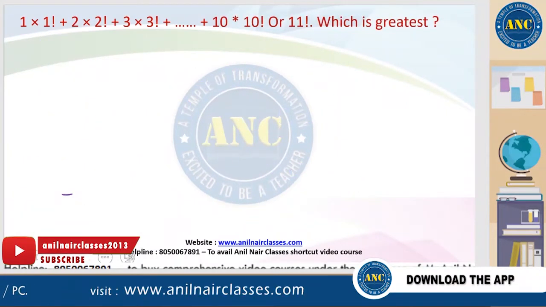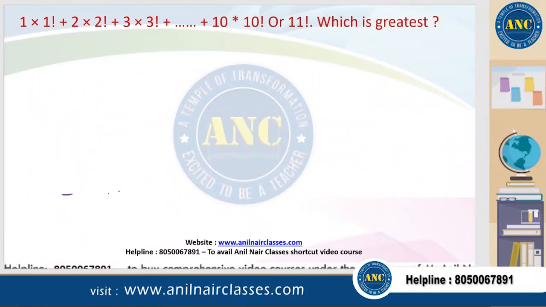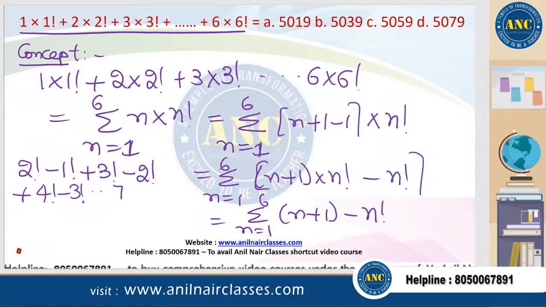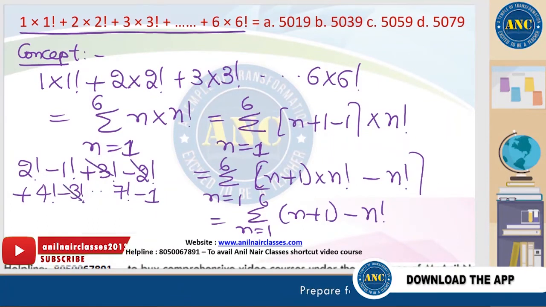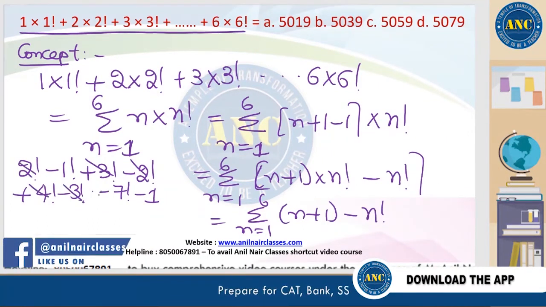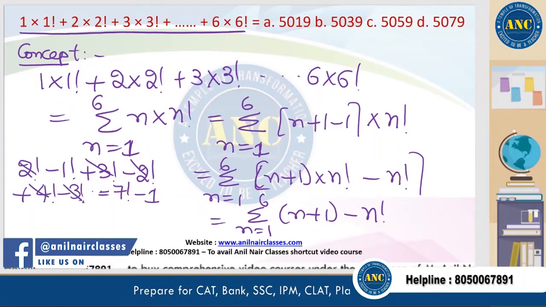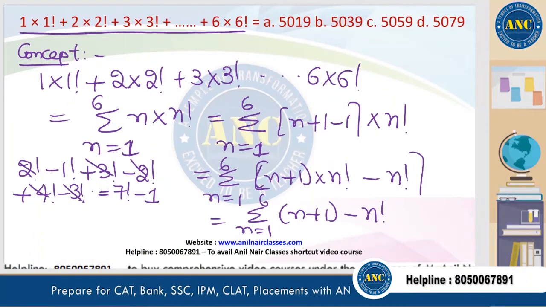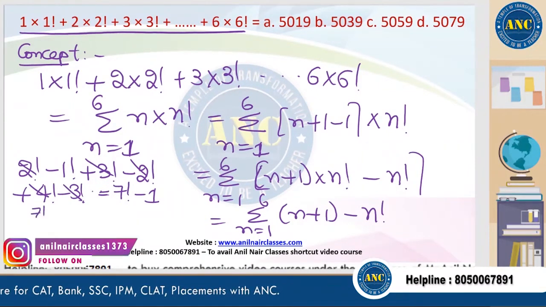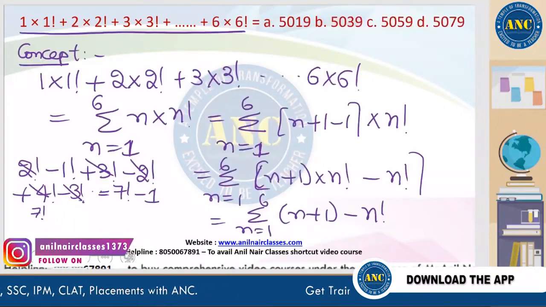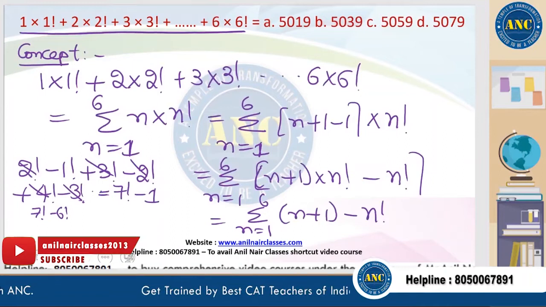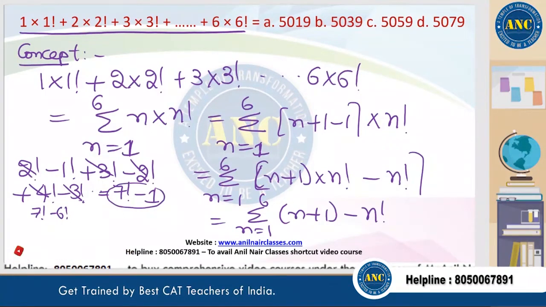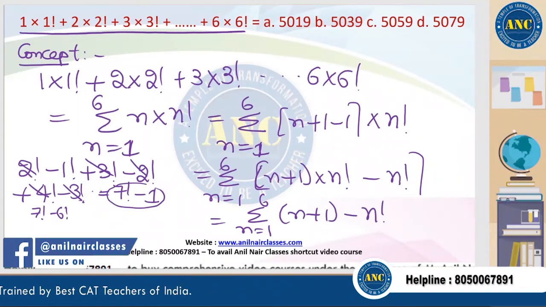Fifth one will become like that. It will go on up to 7 factorial minus 1. All the terms are eliminated. Last one will become 7 factorial minus 6 factorial. This will result in 7 factorial minus 1.